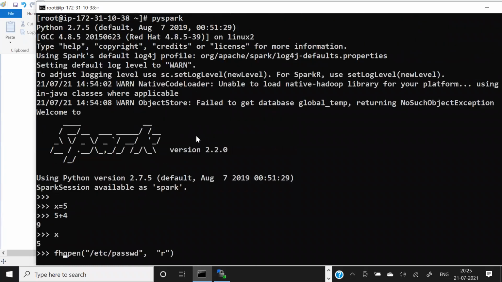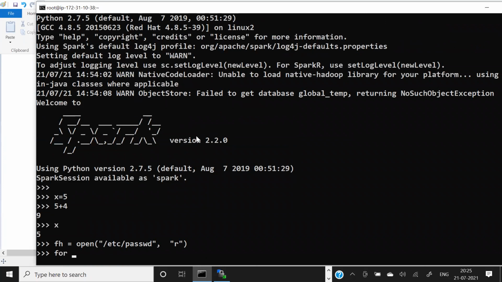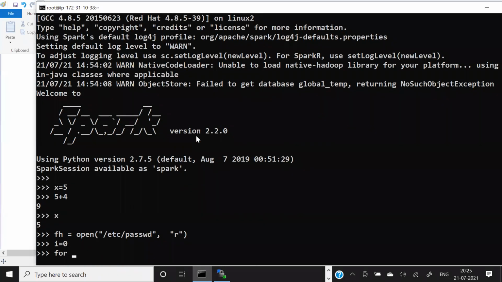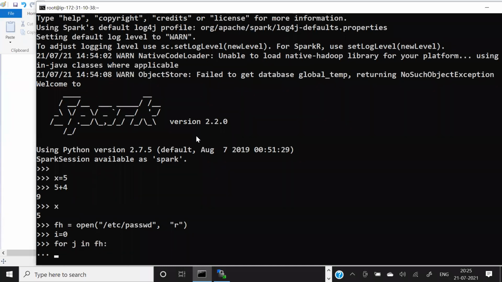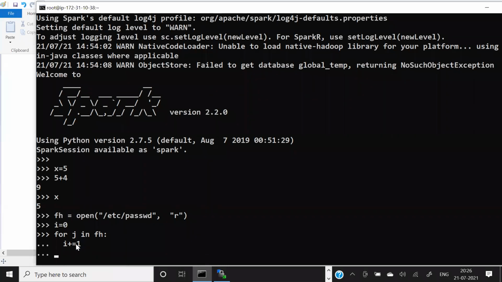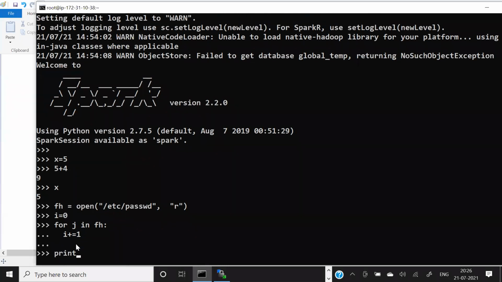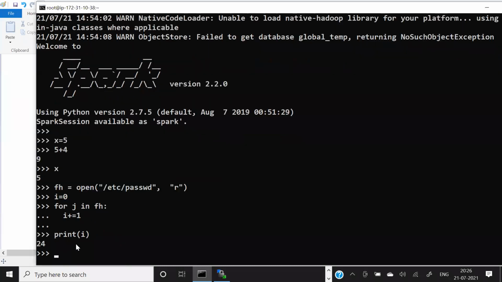Okay, let's say it's file handling, and we can ask for a for loop. Maybe get one variable called i equals 0, and we can ask the for loop to go through fh. What the for loop does, if you have 10 lines, it runs 10 times, and every line goes into j. But my requirement is not to print the lines. My requirement is to increase the counter of i. Okay, and finally I will print i.